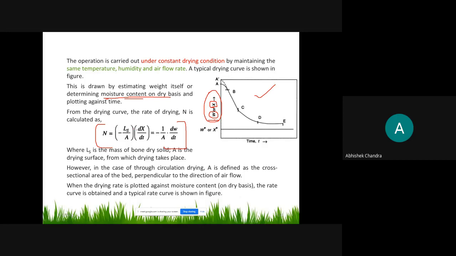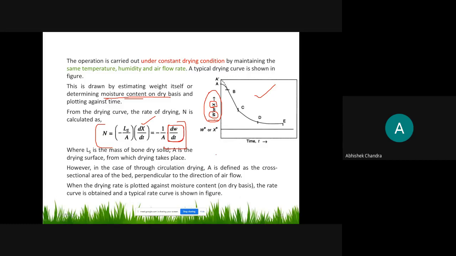So this is similar to the rate in a reaction, where the rate is proportional to the concentration gradient. Similarly here the rate is proportional to the rate of change of moisture content, dx by dt, or if we talk about the total weight itself, it is this.